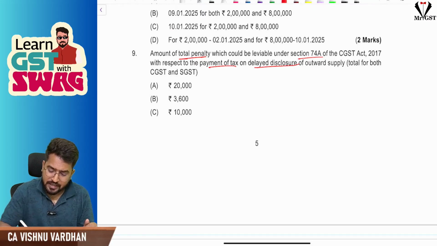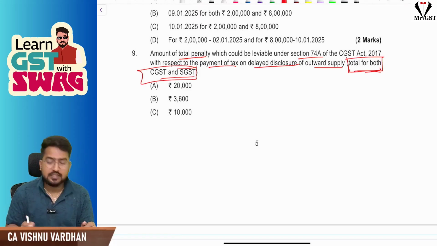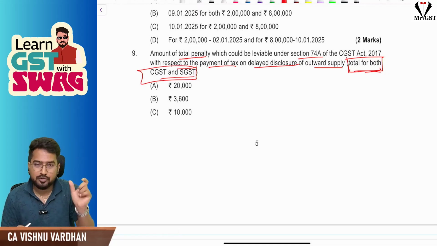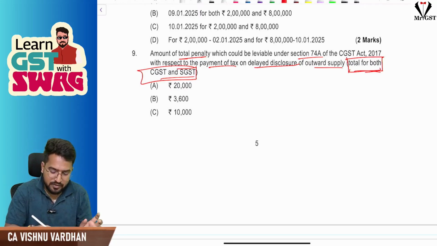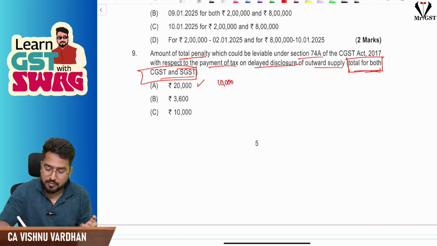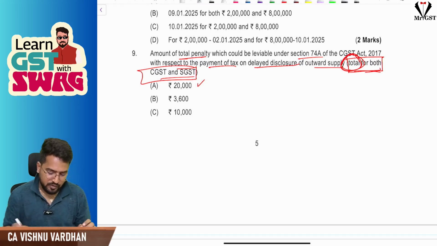Okay, next, amount of total penalty which is leviable under section 74A with respect to payment of tax on delayed disclosure of outward supply, total for both. This is important, please understand, total for both CGST and SGST. That means the total figure of late fees, penalty you should tell, sorry, not individual amount. Sometimes they will say each CGST and SGST. If they say each, if the answer is 20,000, the option you should be selecting should be 10,000. But they are asking the word total, so please be careful. Okay, fine.